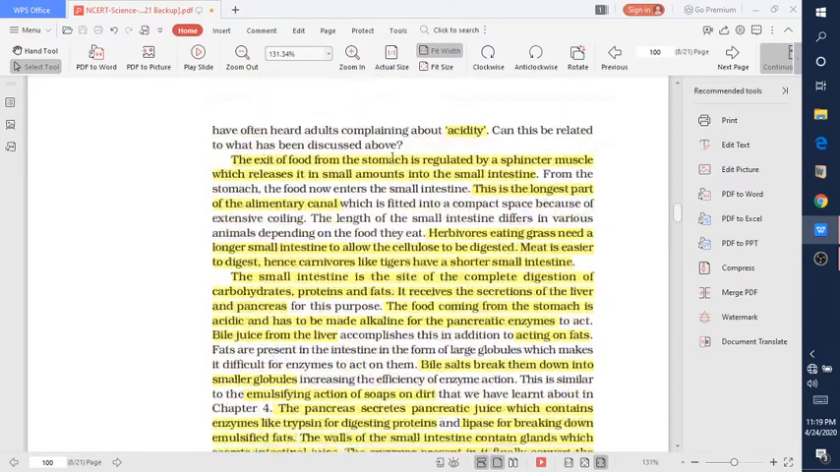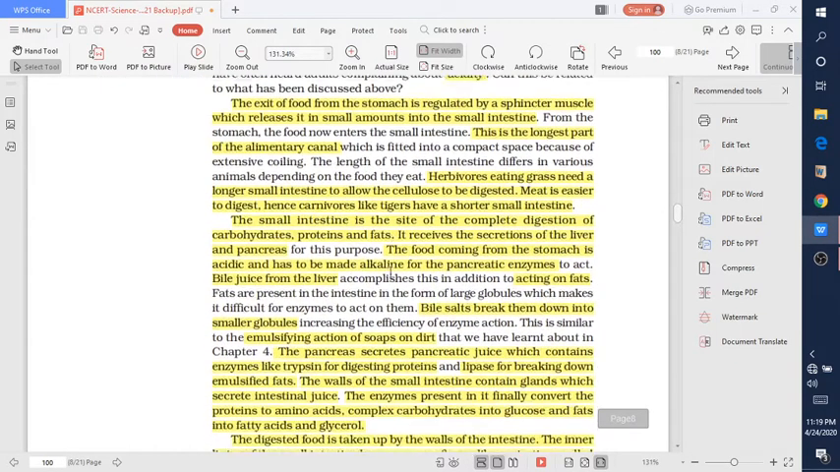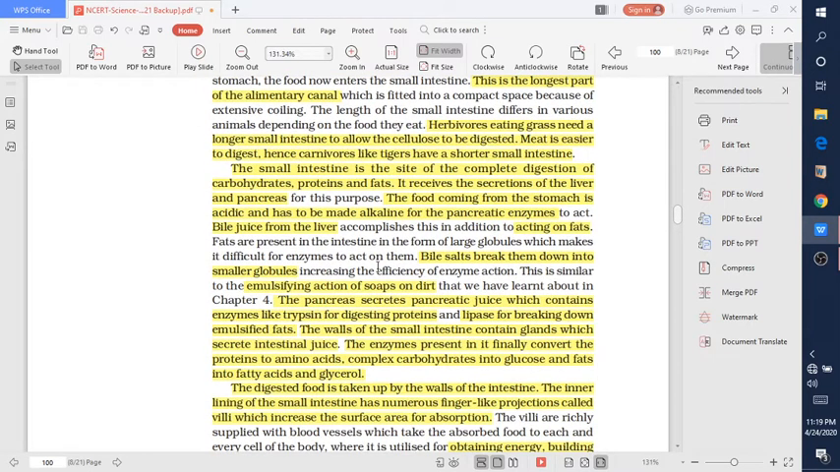The food coming from the stomach is acidic and has to be made alkaline. So I told you that the small intestine has enzymes which are released by the liver and pancreas. The pancreas releases pancreatic enzyme. So this enzyme actually makes the acidic food alkaline.